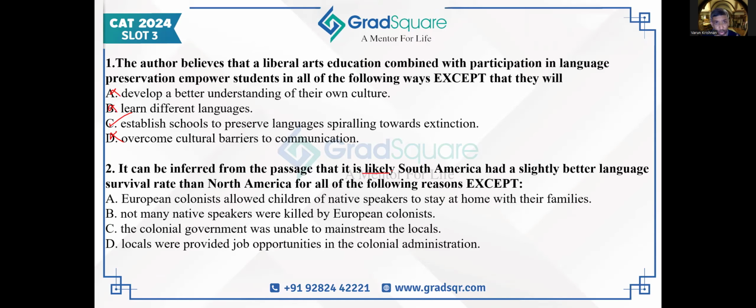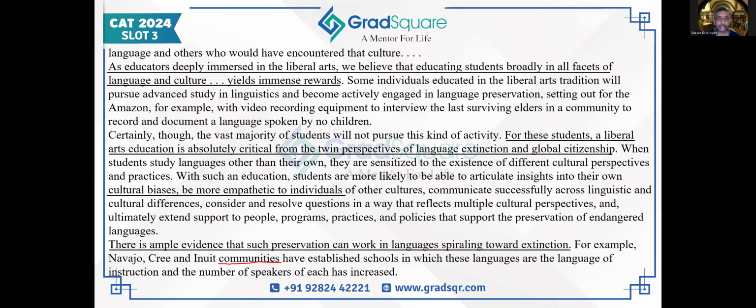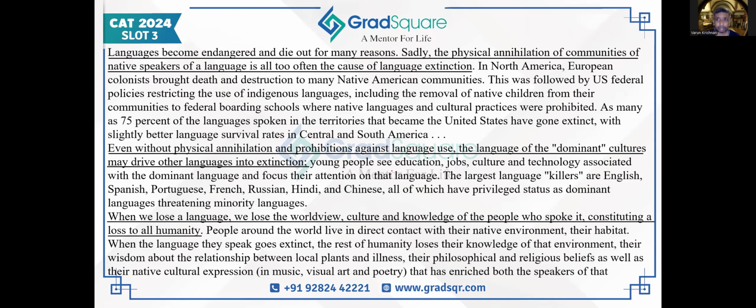So I have to go to the passage, use the information given inside the passage to infer something beyond the passage, because I can only find out what can be the likely reason or what is not the likely reason specifically to solve this question. That makes this question moderately difficult because the answer is not directly present in the passage. But if I go back to the passage, in the very first paragraph, the author talks about reasons why North American languages went extinct so much.